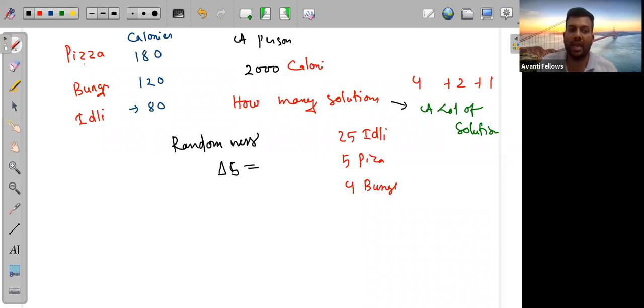And if the randomness is very much more, because we are getting a lot of different solutions, that's why we can say del S will be greater than 0 in this case. Yes, correct, Manvita.